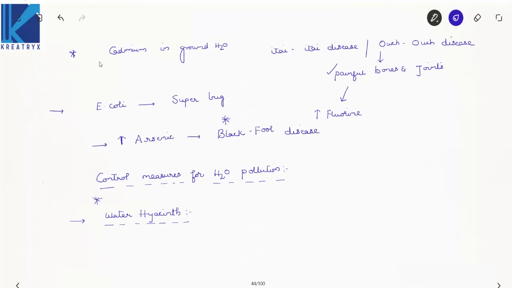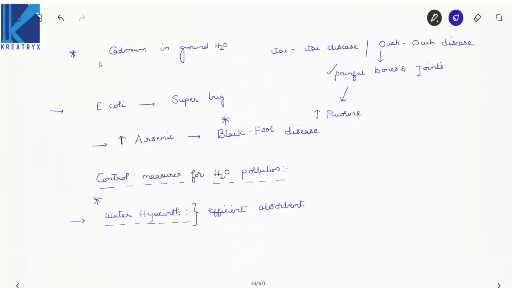Water hyacinth is extremely efficient in absorbing concentrated dissolved nutrients from the water in which it lives. I'll write the crux point: water hyacinth acts as an efficient absorber of concentrated minerals and nutrients in water, which helps to reduce water pollution.